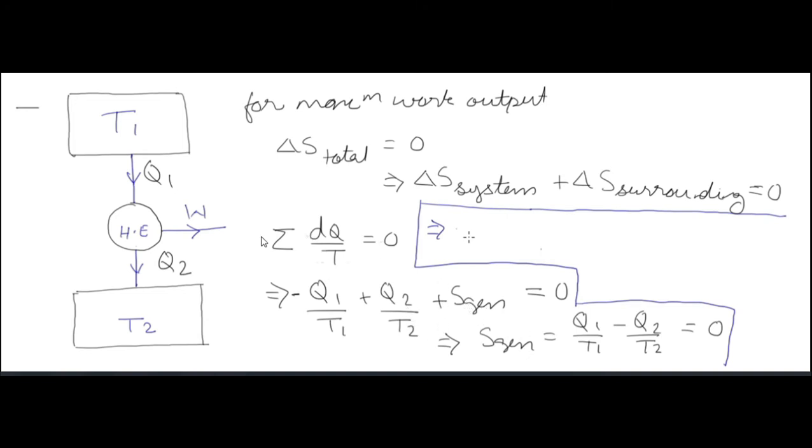As I said before, it's summation dQ by T plus entropy generation. You have to change this formula. It's not just summation dQ by T, it's summation dQ by T plus entropy generation. So from that, minus Q1 by T1 plus Q2 by T2 plus entropy generation is equal to 0. So this is a steady state system. Whatever I say will become more clear in the further lectures.